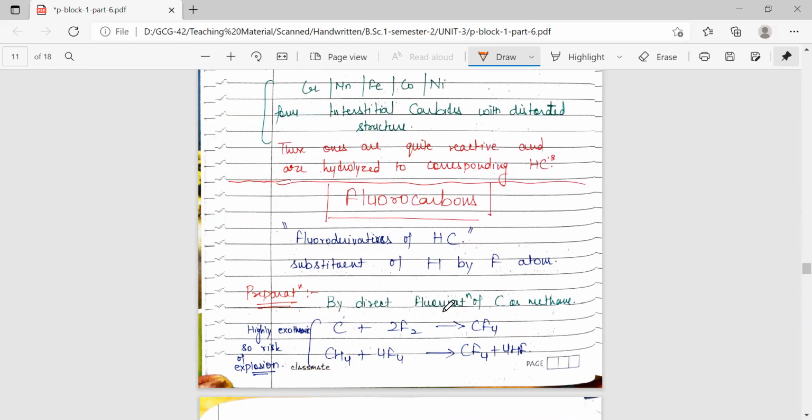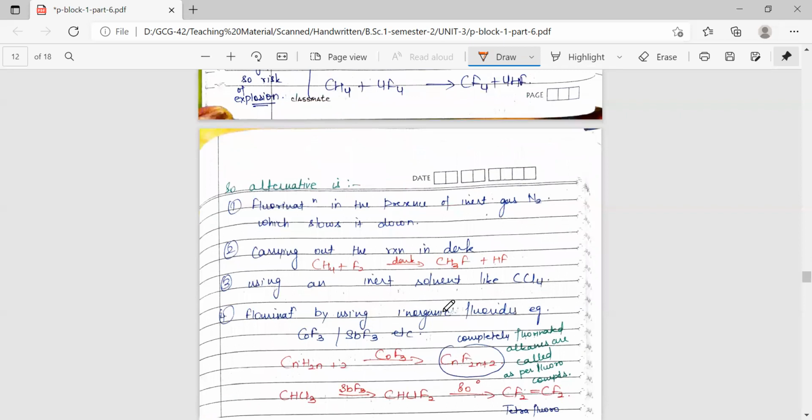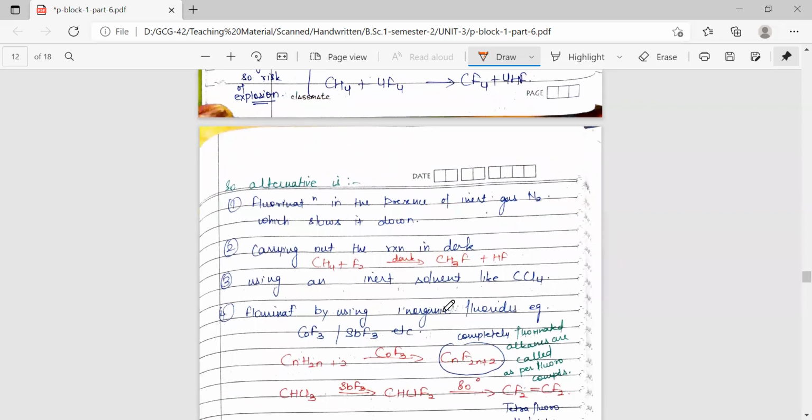Substitution of hydrogen by fluorine atom is done to generate fluorocarbons. For the synthesis of fluorocarbons, we can synthesize them by the direct fluorination of carbon, which is a highly exothermic reaction. So this is generally not preferred. To control these reactions, generally the fluorination is done in the presence of an inert gas, that is nitrogen, which is the most commonly used inert gas, which slows down the reaction, controls the exothermic nature, and will give us controlled fluorination.